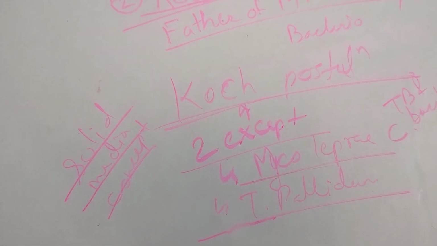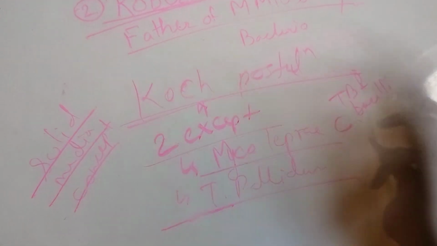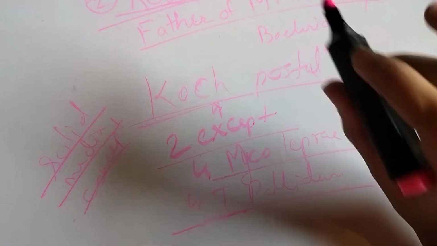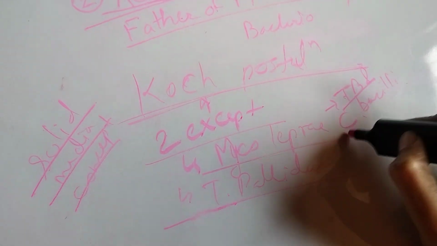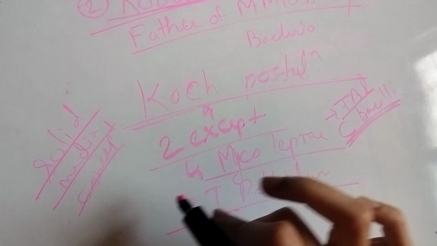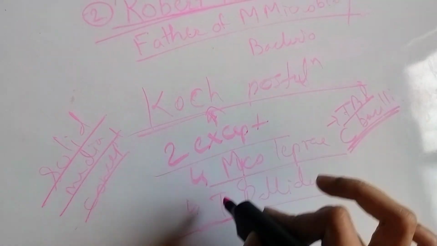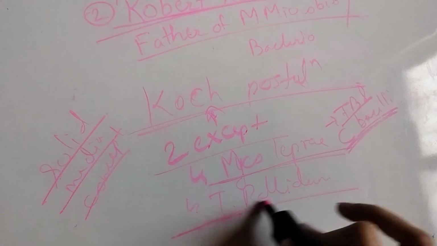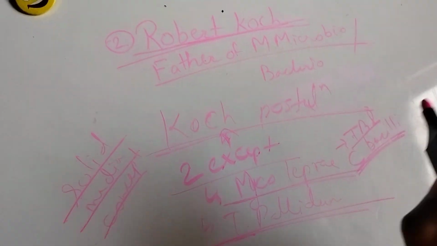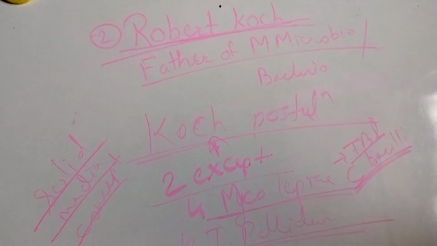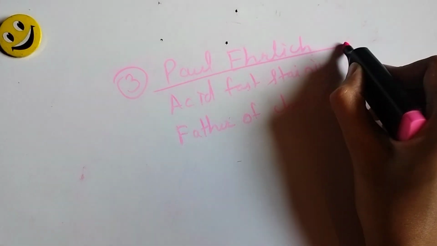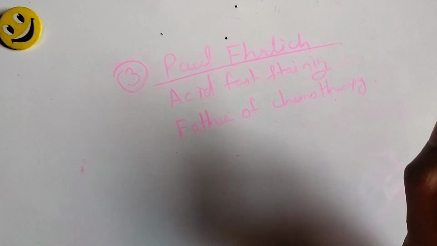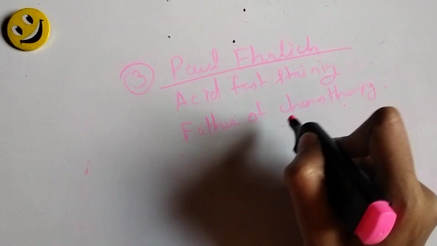Organisms associated with Robert Koch: first one is the TB bacilli. Two exceptions of the Koch postulate are Mycobacterium leprae and Treponema pallidum. Our third author is Paul Ehrlich. Paul Ehrlich is the father of chemotherapy.